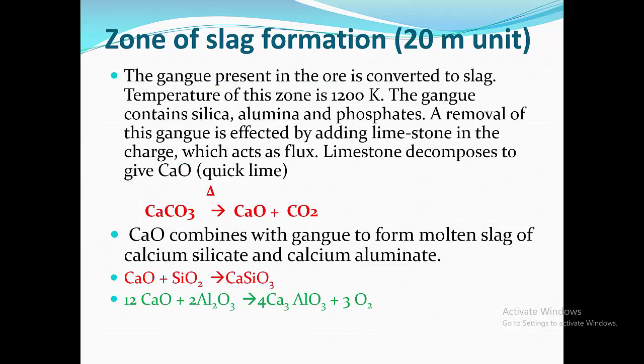Now, last, zone of slag formation. The gangue present in the ore is converted to slag. Temperature of this zone is 1200 Kelvin. The gangue contains silica, alumina and phosphate. Removal of this gangue is effected by adding limestone in the charge, which acts as a flux. We know what is meant by flux and what is meant by slag.